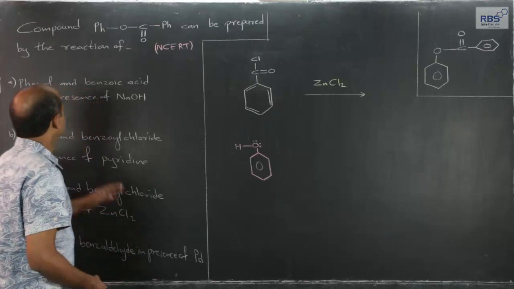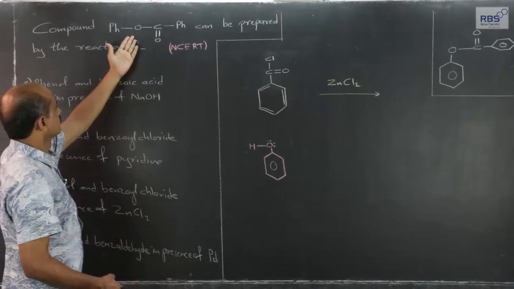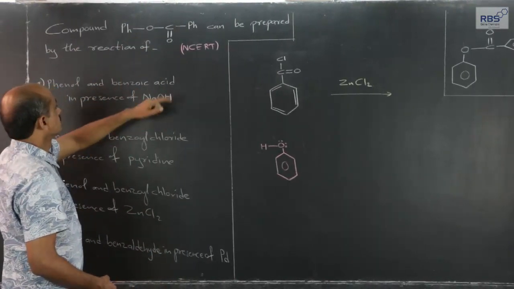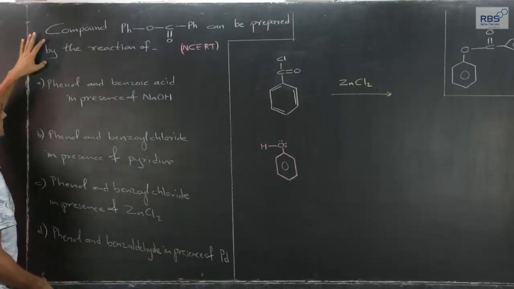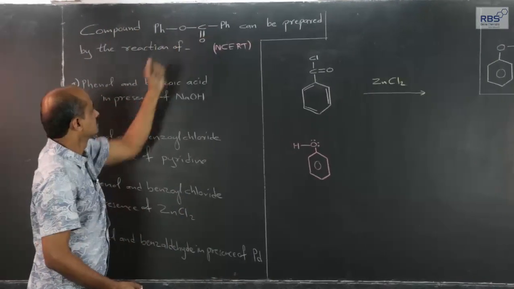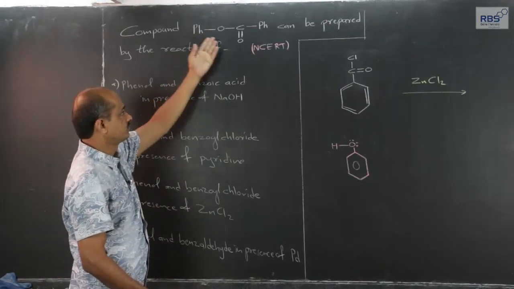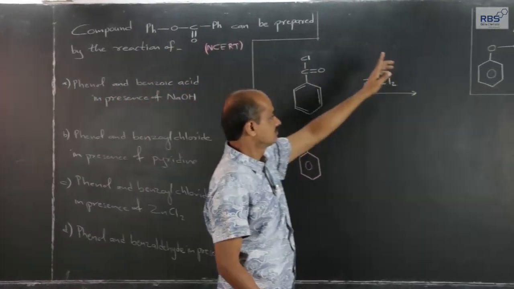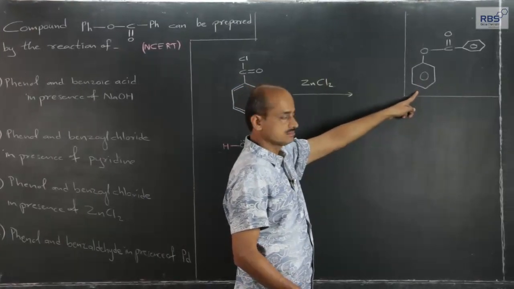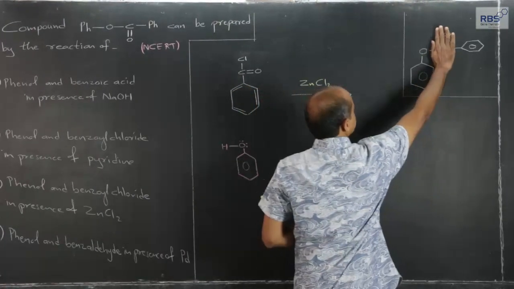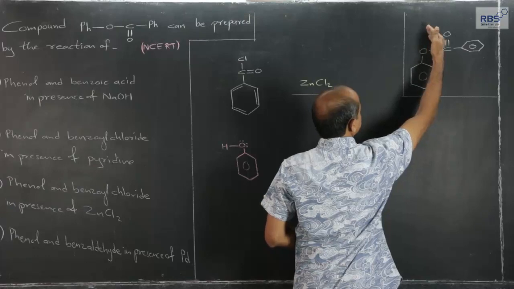Here is one compound, it is written, can be prepared by the reaction of this compound. Alternatives: phenyl group, I have written this compound in this fashion. If this were a hydrogen atom, then this becomes a phenol.